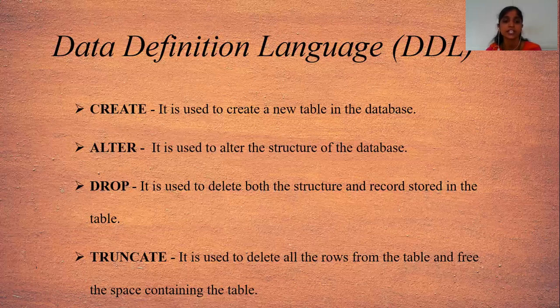Then the next one is truncate. Truncate is used to delete all the rows from the table and free the space containing the table. The truncate is also used to delete the rows from the table. Suppose we want to delete records from the table. Records are stored in the format of rows. That's why it says rows from the table, and it frees up the space which is used by that particular table in the database memory. These are the data definition languages.